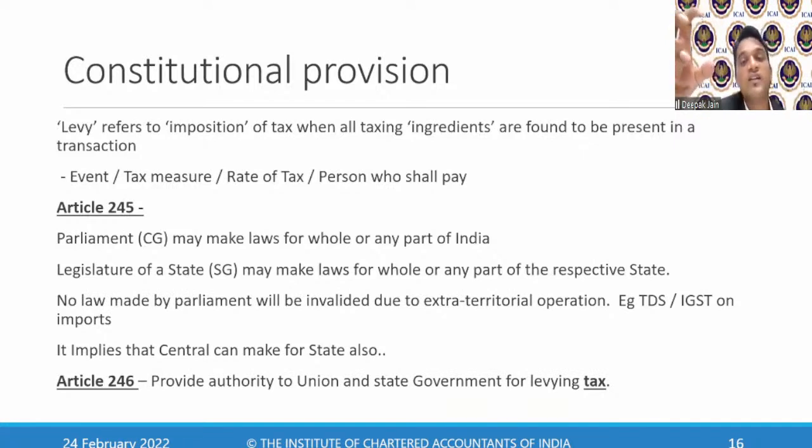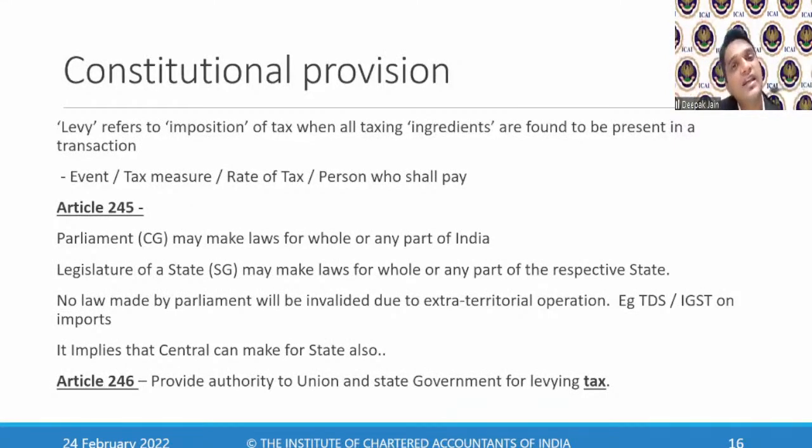It means if we are doing any imports, then we are levying IGST. Or when you are doing any imports, we have to deduct TDS. But the transaction has happened outside India, no? But what is happening is that GST says that on any import of services also you have to pay GST. This is called reverse charge.